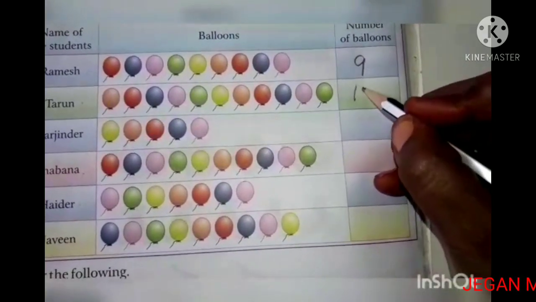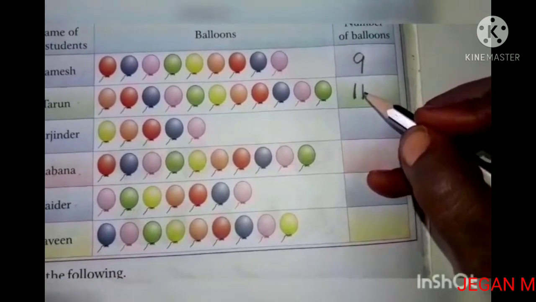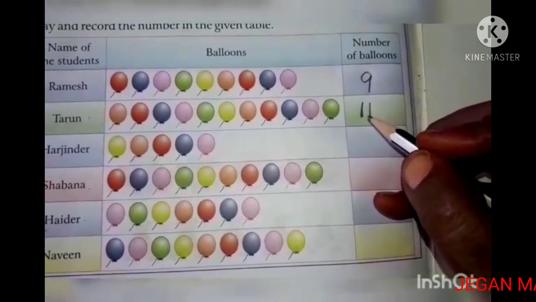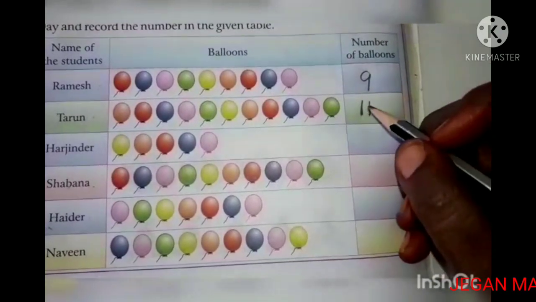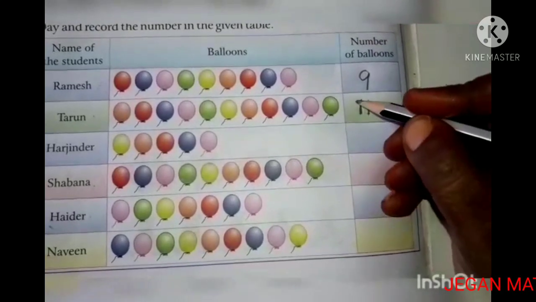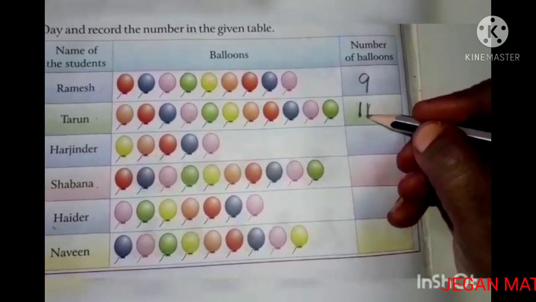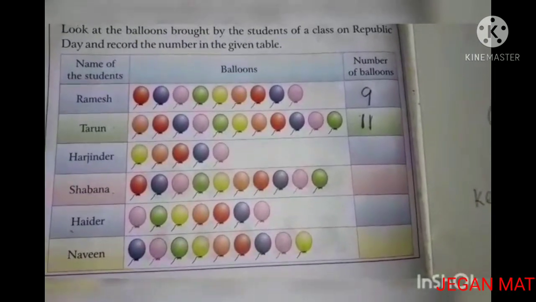So, 11 balloons. Tarun brought 11 balloons. So here in the column we should write 11.